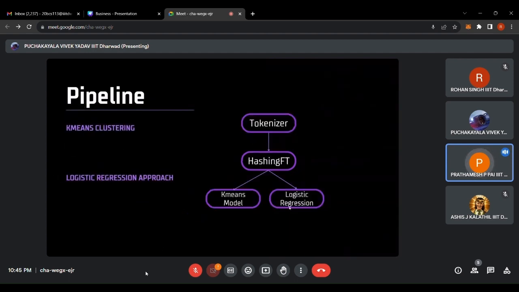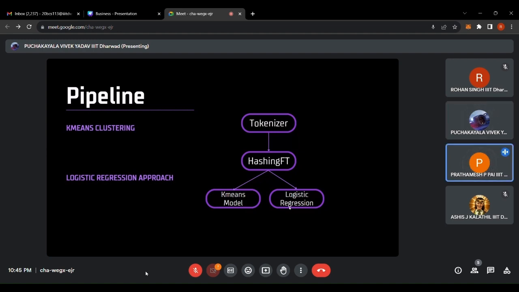The first component of our pipeline is the tokenizer. The tokenizer is the initial step in data pre-processing of the ML pipeline. Its primary purpose is to split textual data into individual words or tokens. Tokenization is a crucial step in NLP tasks as it prepares the text data for sentiment analysis.